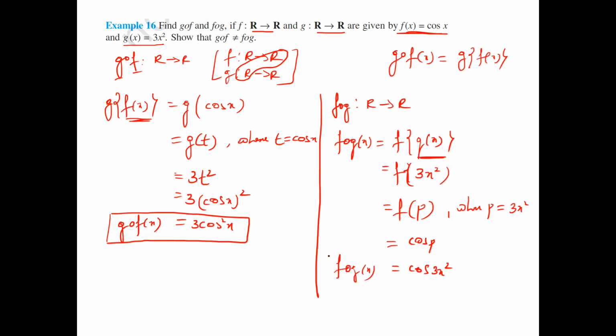Now I have to see both values. Are both equal or different? So they are different values. Therefore the conclusion is that g composition of f is not equal to f composition of g. So g composition of f is not equal to f composition of g. Yes, please note it down. Okay, move to the next slide.